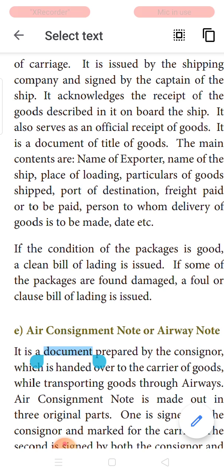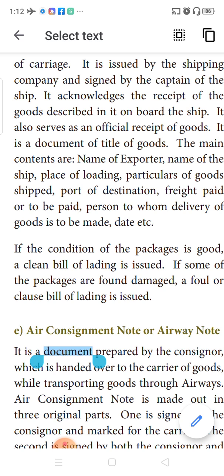What all will it bear? It will have the name of the exporter, the name of the ship, the place where it is being loaded, the particulars of the goods that are shipped, where it has to be destined, which is the place of destination, and what is the amount of freight that is paid. Suppose if it is not paid, it means the person to whom it should reach, the consignee, has to pay. It also states what is the amount to be paid, to whom it is to be delivered, and the date of delivery. All those will be the contents of the bill of lading.